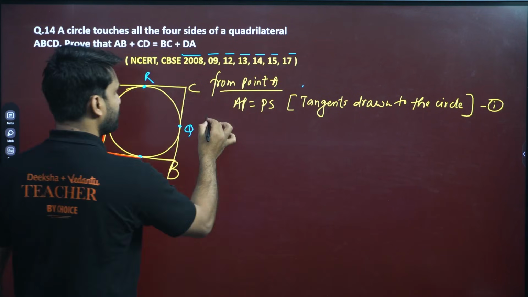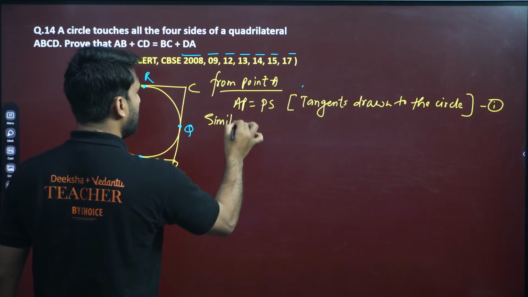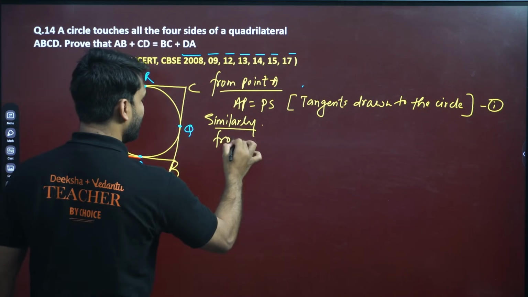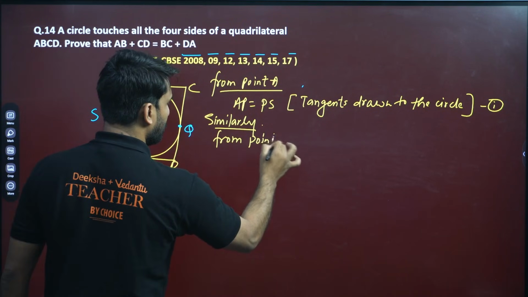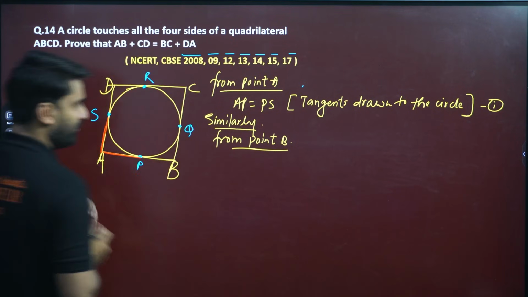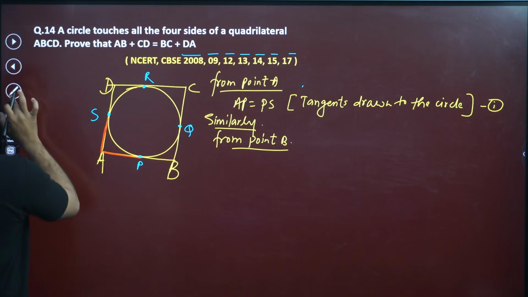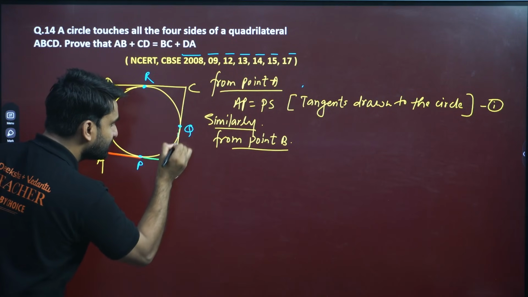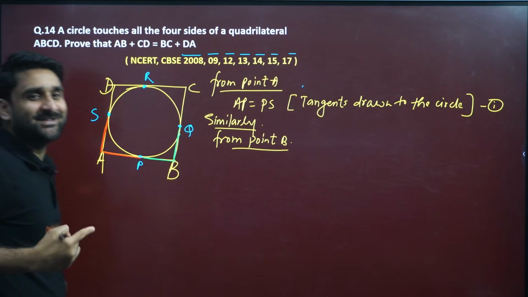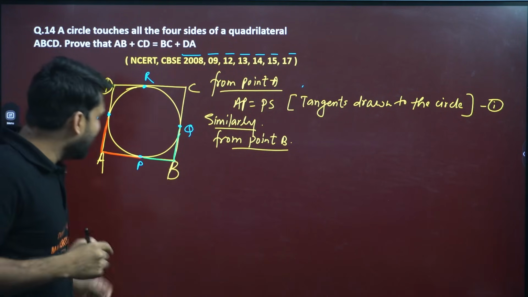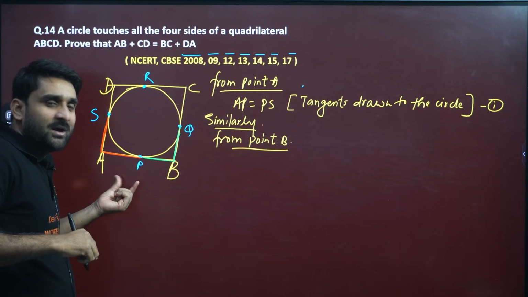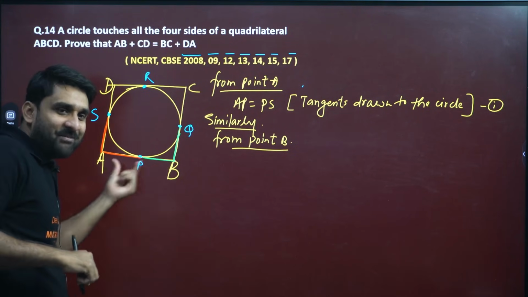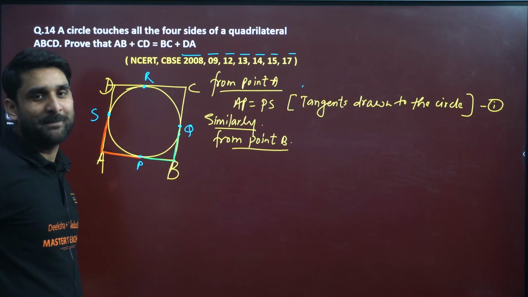Similarly, from point B. Now come on, where is point B? For point B, the tangents will be this and this. This is the important thing: if AP is there and BP is here, then when we add AP plus PB, this will give you AB.